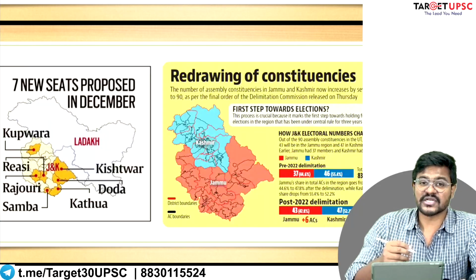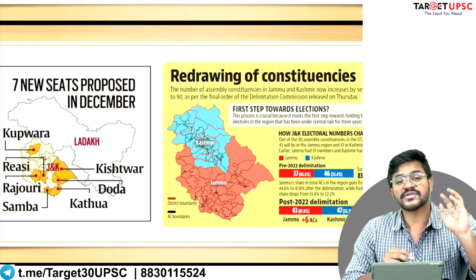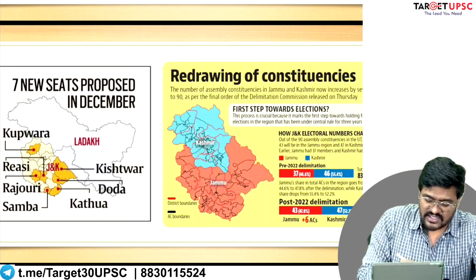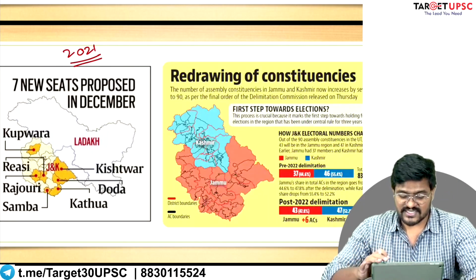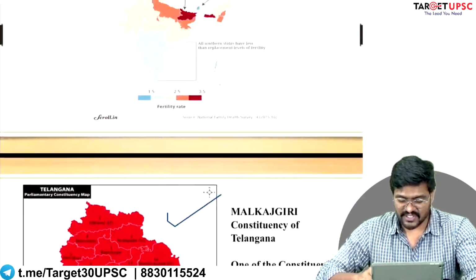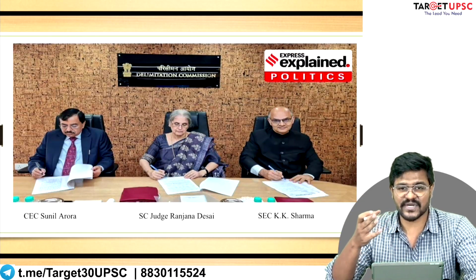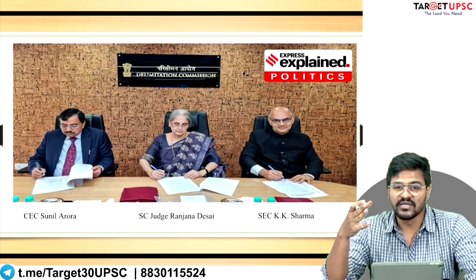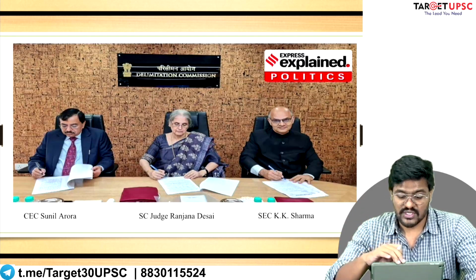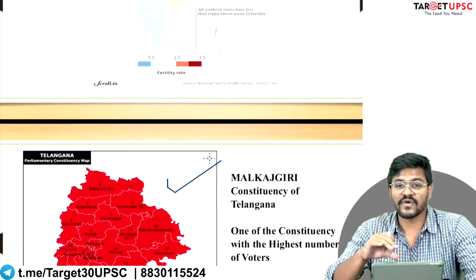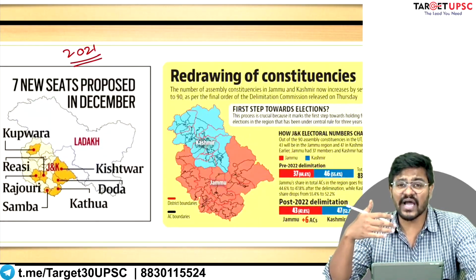You had the Delimitation Commission established particularly for the Union Territory of Jammu and Kashmir in the year 2021. This is the Delimitation Commission that I had mentioned before. It comprised Ranjana Desai, Sunil Arora and KK Sharma, and was established to conduct delimitation of the Union Territory of Jammu and Kashmir. What has been the outcome?